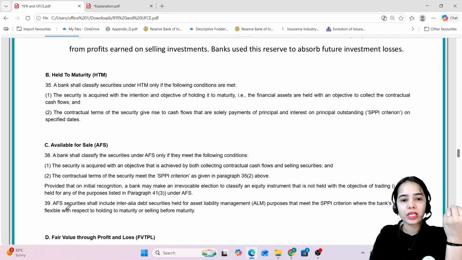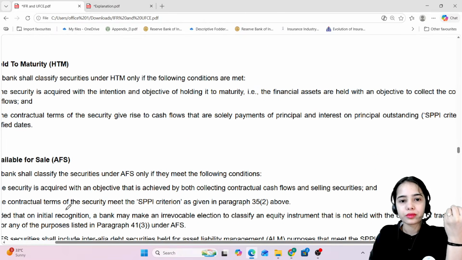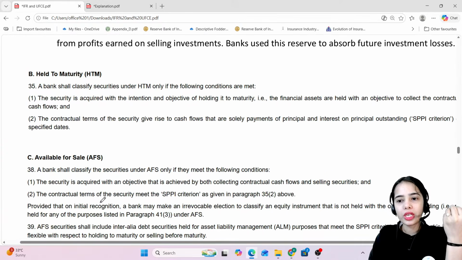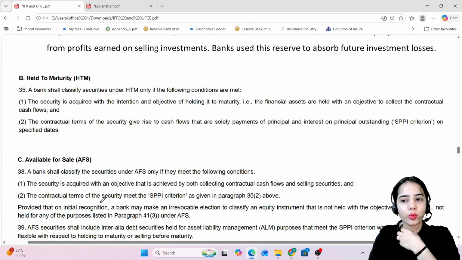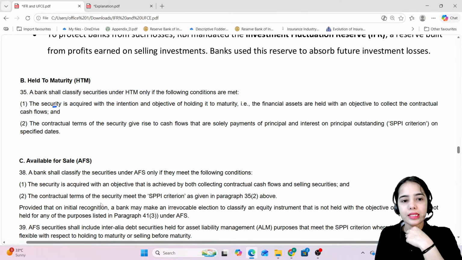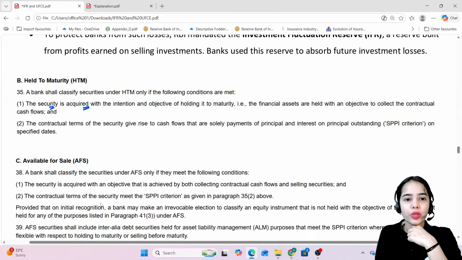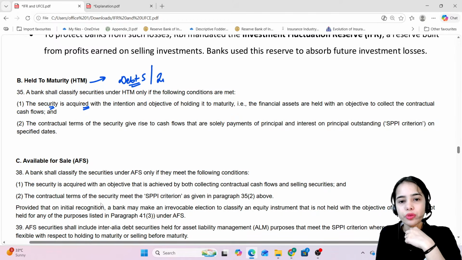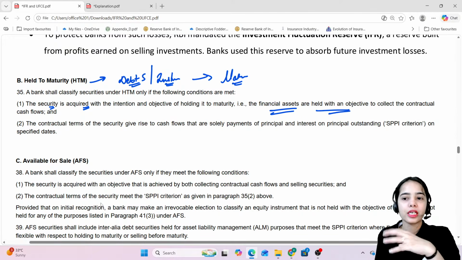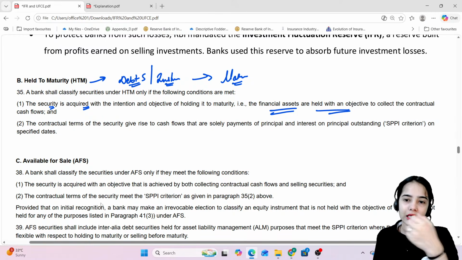First of all, a bank shall classify securities under held till maturity only after these conditions are met. Only after these conditions are met: that is, the security is acquired with the intention of holding it till maturity. So held till maturity, these are the debt securities, or these are the instruments that have to be held till maturity. So this is the financial asset that is held till maturity.